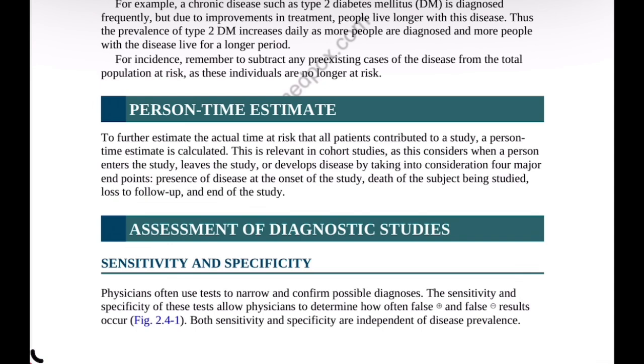Person time estimate. To further estimate the actual time at risk that all participants contribute to a study, a person time estimate is calculated. This is especially important in cohort studies because it accounts for the exact amount of time each person is observed before reaching a major endpoint. These endpoints include having the disease already at the start of the study, dying during the study, being lost to follow-up, or reaching the end of the study period.